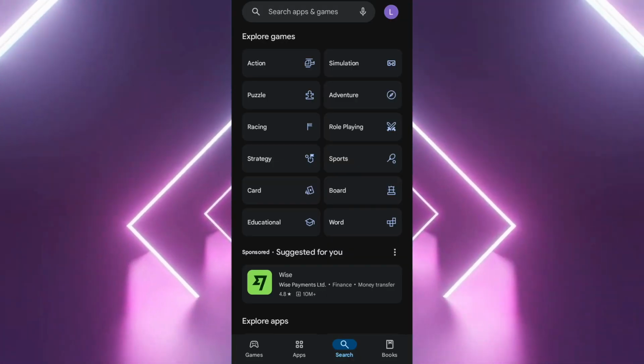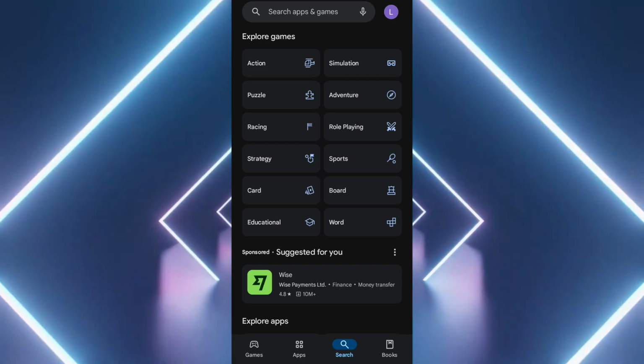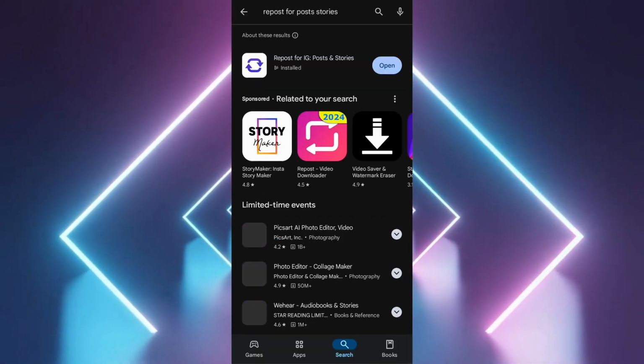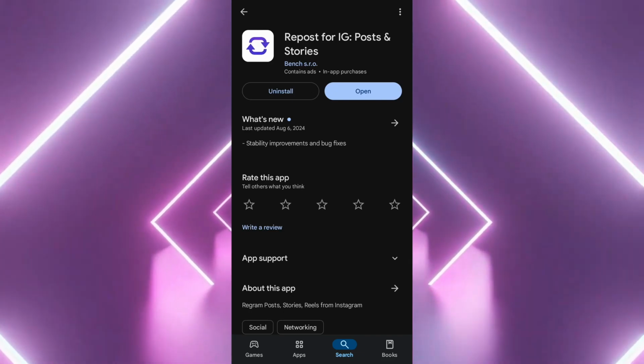Then go to the App Store on iOS, or the Google Play Store on Android, and search for Repost for Instagram Post Story. Install the app. It's usually free.